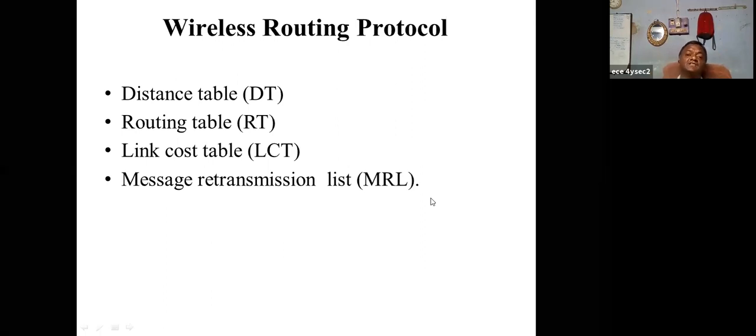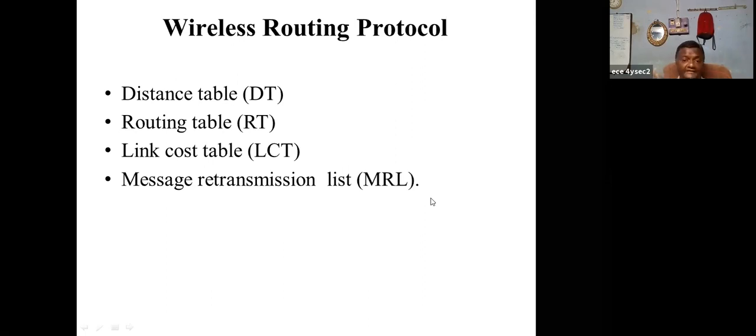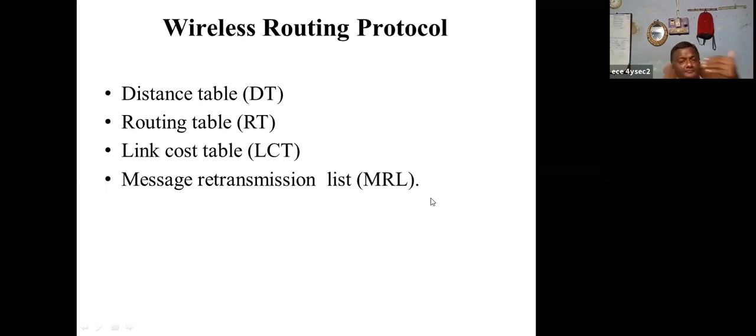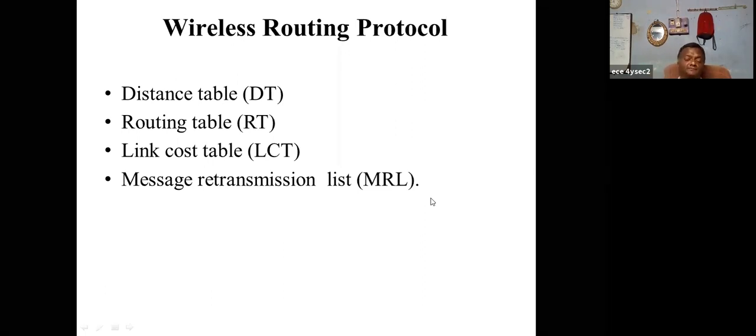This can be useful to find out the stale node. How? Suppose this node is sending information that one node is not responding. So again it is sent by decrementing the count. Again it sends and decrements. If the count decrements continuously and reaches 0, then we find out the neighbor is the stale one. So with the help of the message retransmission list table, we can find this out. Okay, right.